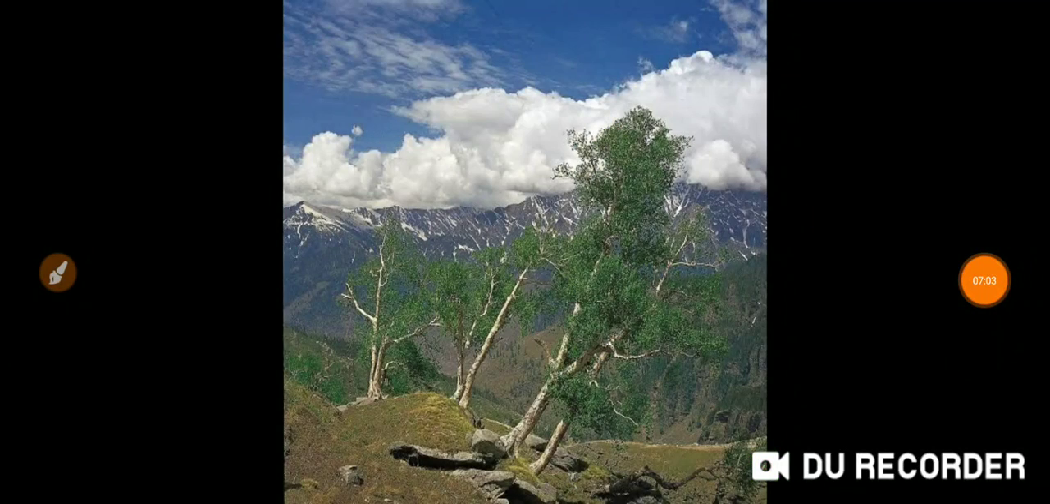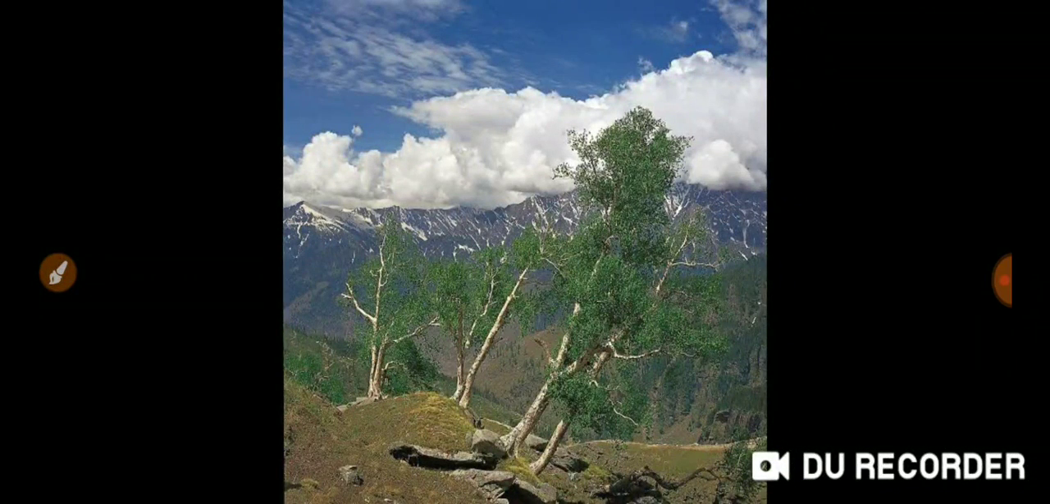This is Western Himalayan forest. The rainfall of this region is moderate. These forests are found in the states of Jammu and Kashmir, Himachal Pradesh and Uttarakhand.